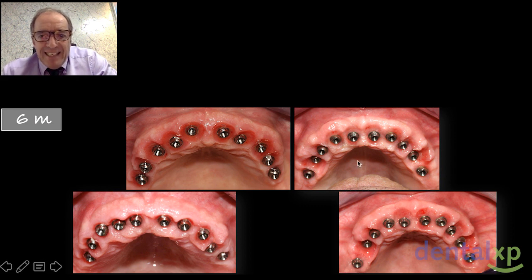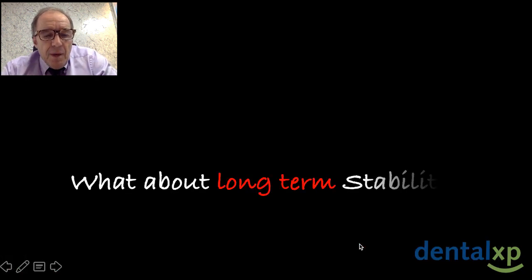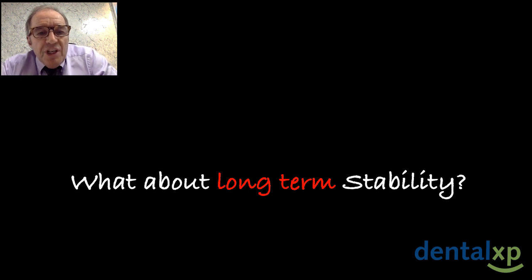Different maxilla, as you can see, with a papilla, with the thickness of a soft tissue, with perfect implant placement. It's the same at the mandible. After 6 months, we can see the same result, beautiful keratinized tissue, beautiful thickness, and beautiful implant placement. But the question is, what about long-term stability?